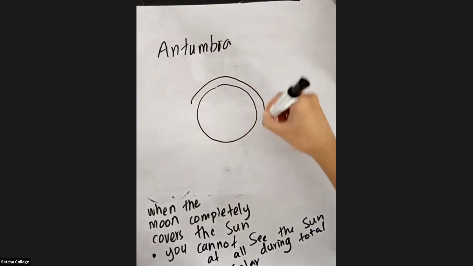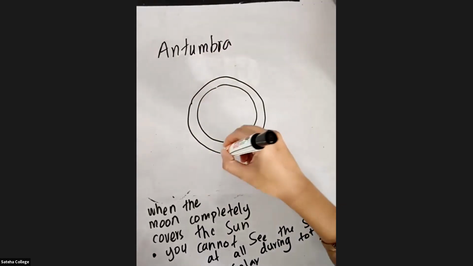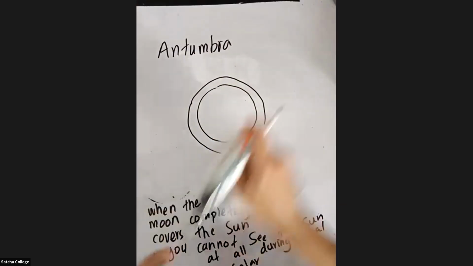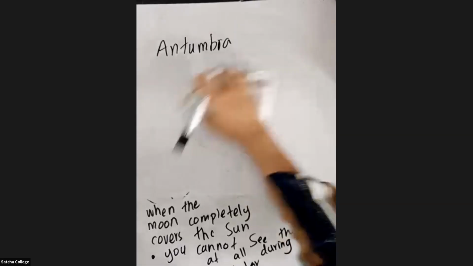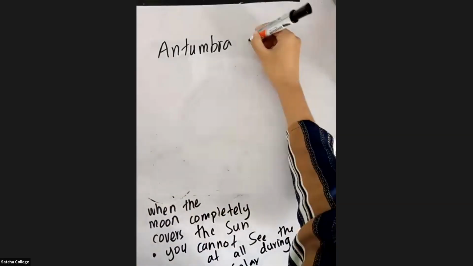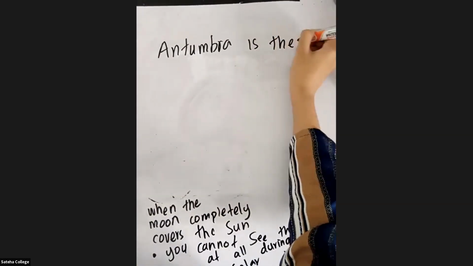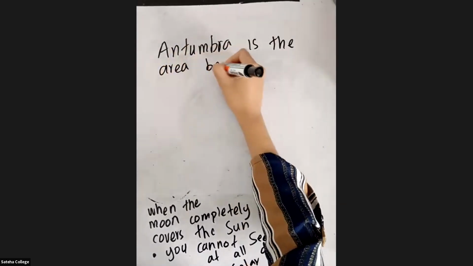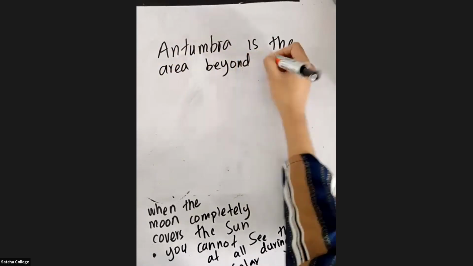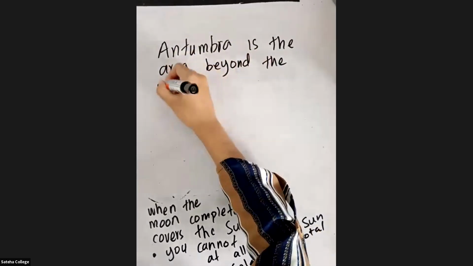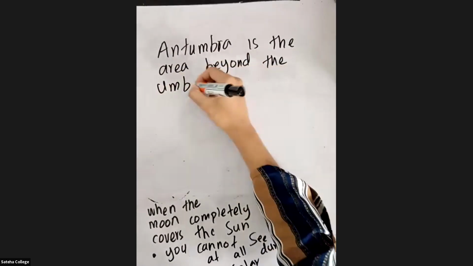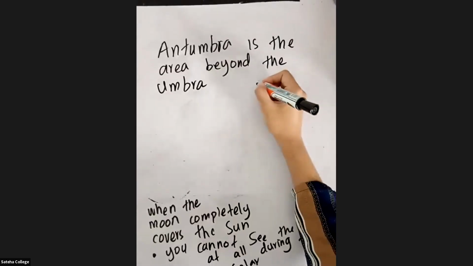Outside it, there will be a ring. You call it the antumbra, right? So the ring region is the antumbra. So antumbra is the area beyond the umbra. What is antumbra? It is the area beyond the umbra. You can write this under annular.